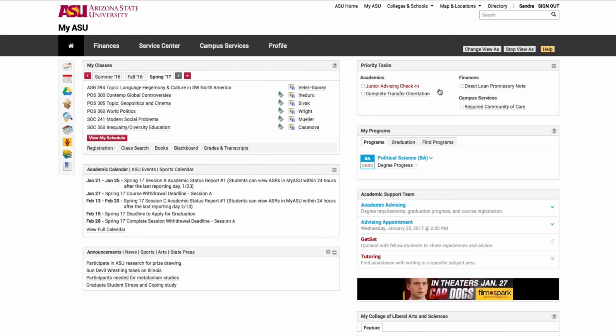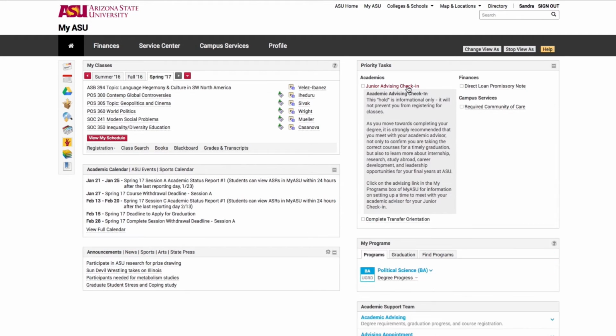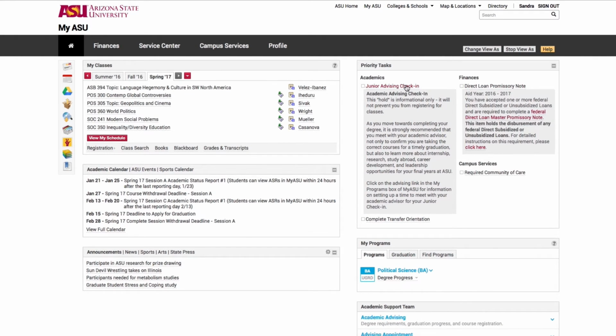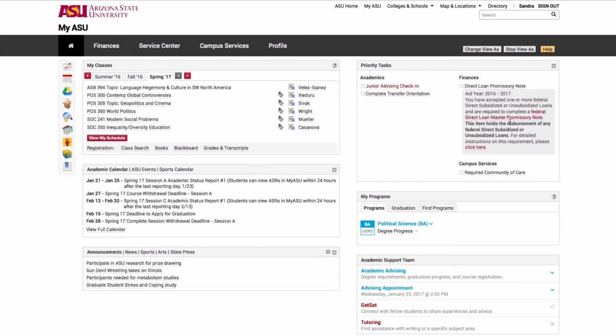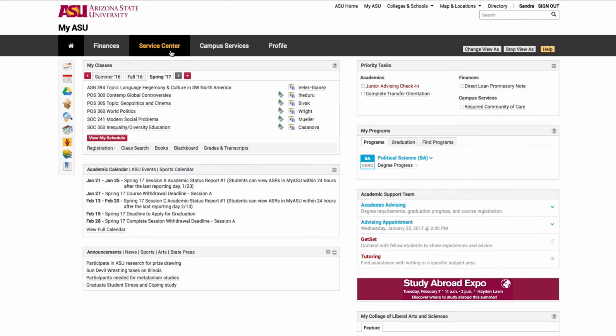Priority tasks is something else you want to take care of. These are important tasks that you want to address, and if you click on those, they can give you more information, including possibly additional links and sometimes phone numbers so you can contact them for more clarification.